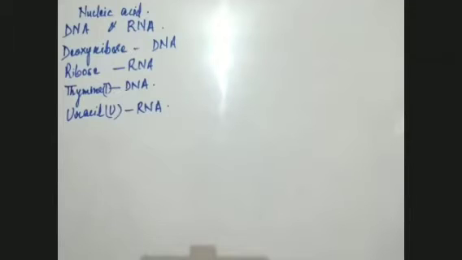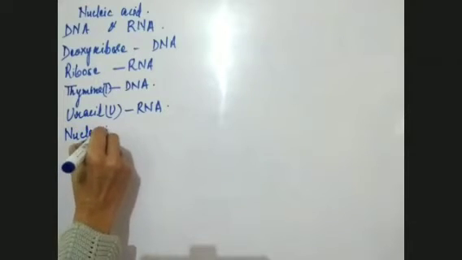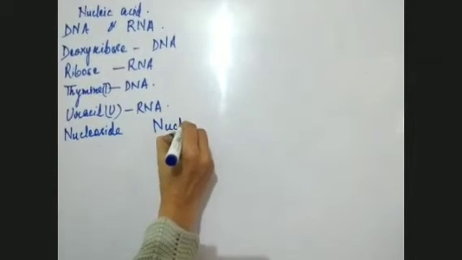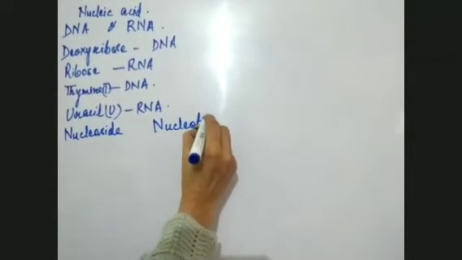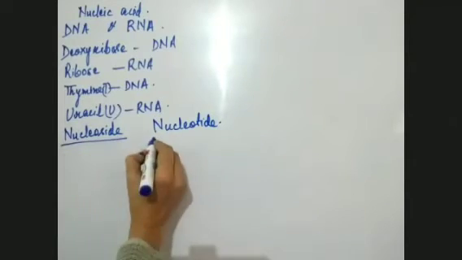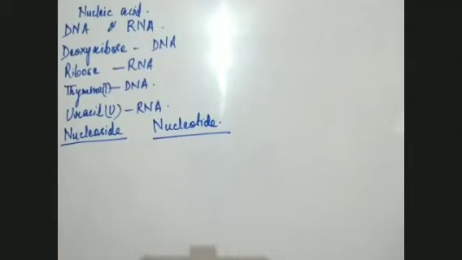So there was a scientist. First, let me tell you two terms you will come across in your book, that is nucleoside and nucleotide. These are the two terms which you will come across in your book, nucleoside and nucleotide. Now, I'm not telling you anything just now about these two. I'm just telling you a general thing.